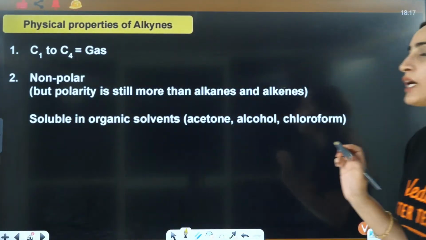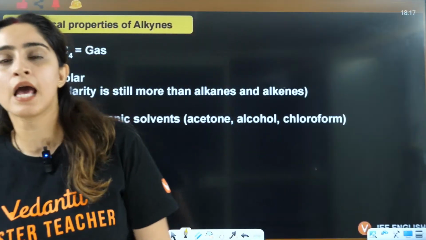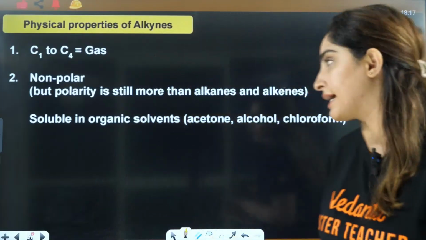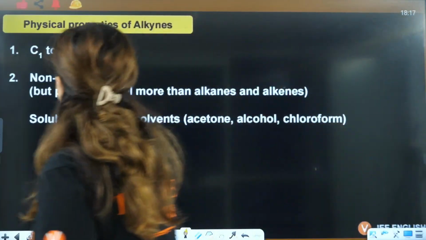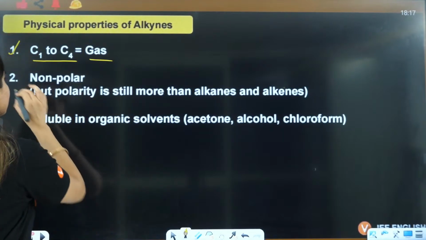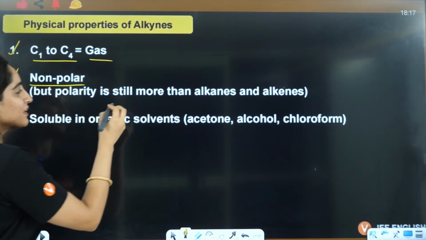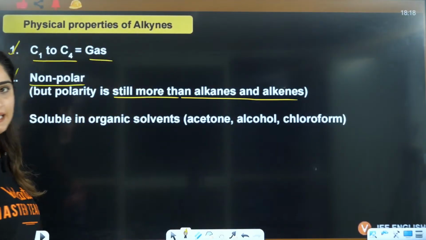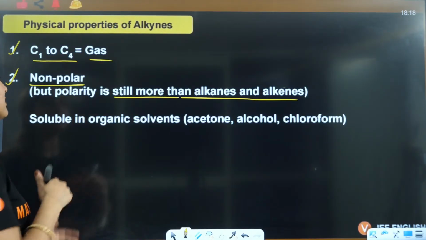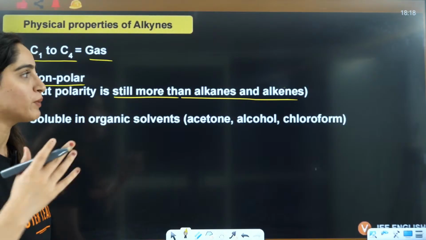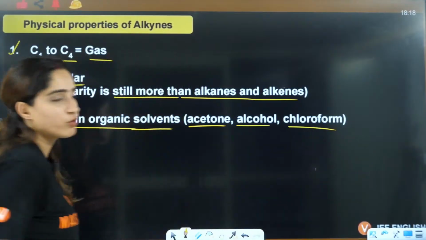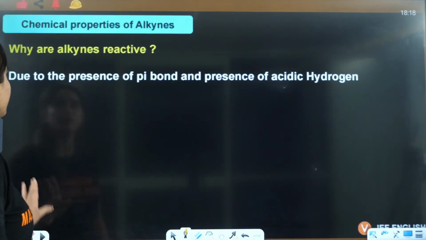Okay, so let us start with the physical properties of alkynes. Preparation we have already discussed. So let's talk about the physical properties of the alkynes. First thing is C1 to C4 are gases in nature. Then they are non-polar, but polarity is still more than alkanes and alkenes, because the polarity is not going to fully cancel. They are soluble in organic solvents like acetone, alcohol and chloroform.